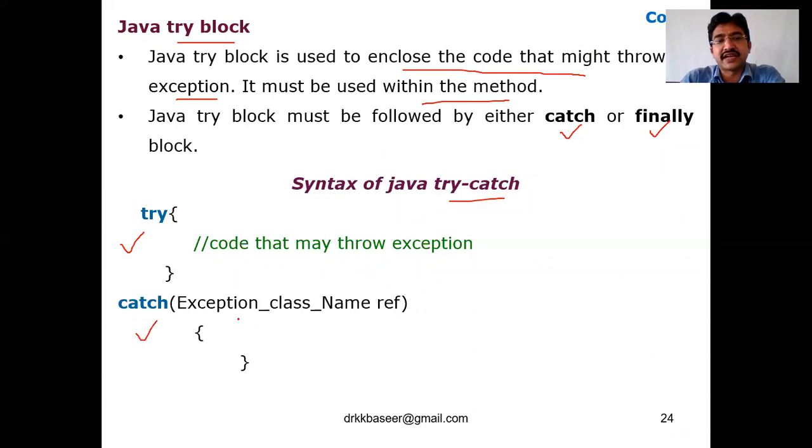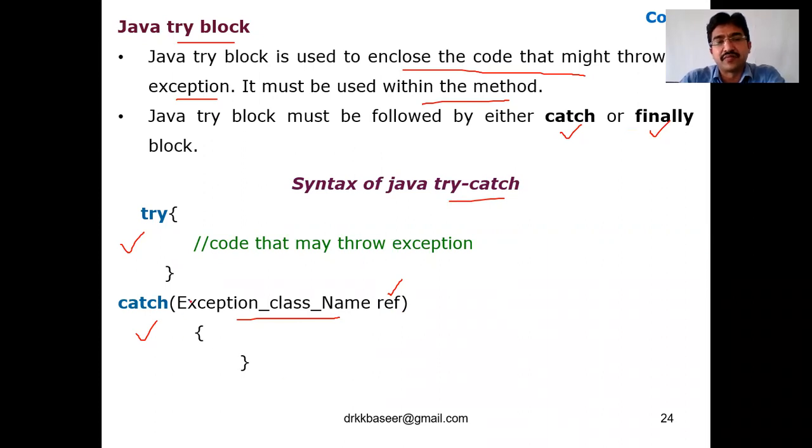So what is the syntax for catch? Catch of exception class followed by the object for that one. We'll see an example so that we can understand very clearly about this. Catch, within the parenthesis, we write the exception class name followed by a space and the object reference. For example, ArithmeticException is an exception class, so ArithmeticException space AE, where AE is an object for that. Not only AE, you can use OBJ, anything.